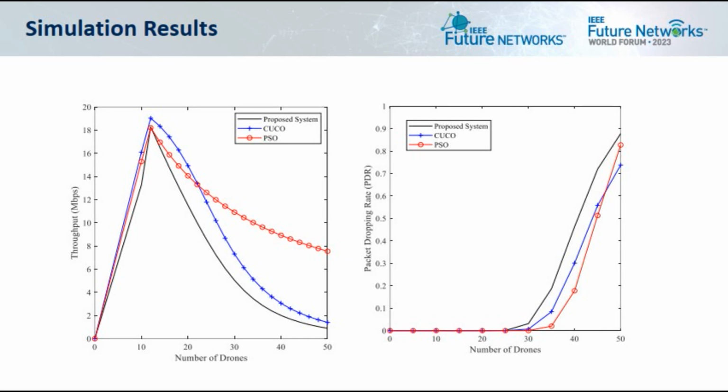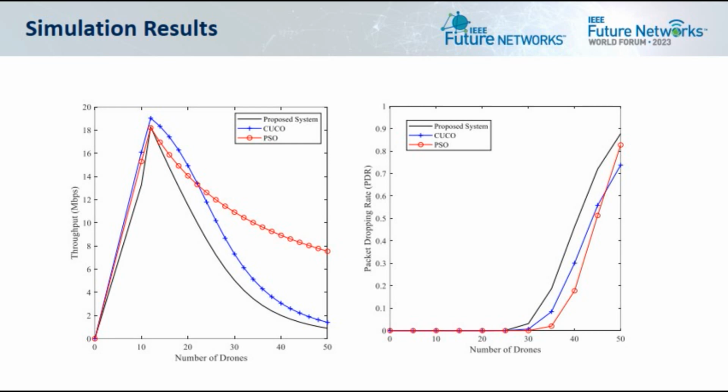On the right side, the figure shows the PDR versus the total number of drones. After the allocated number of attempts, a package will be destroyed in the event that the transmission attempt is unsuccessful. The Cuckoo algorithm has a lower PDR than the PSO algorithm when there are fewer drones present.